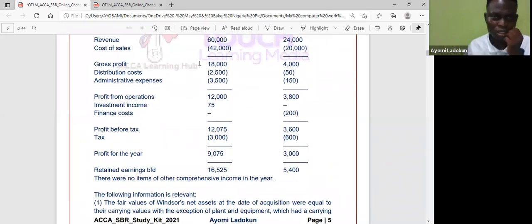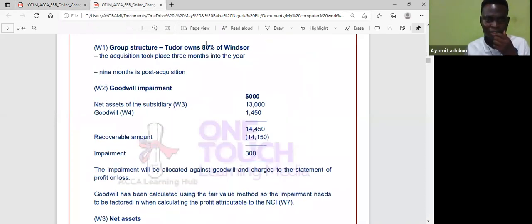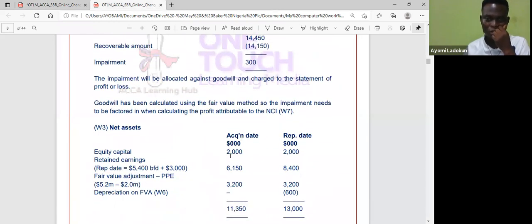Okay, so let me just quickly show you that. I don't think there's any technicality around here. Okay, so you could see the solution here. So my net assets, how do I do my net assets? I simply look at my equity, my retained earnings, okay? And is it the fair value uplift? Can you remember? Okay, so this is what you have here.